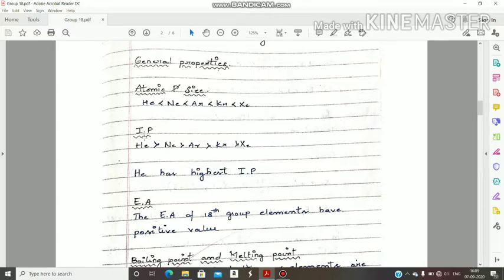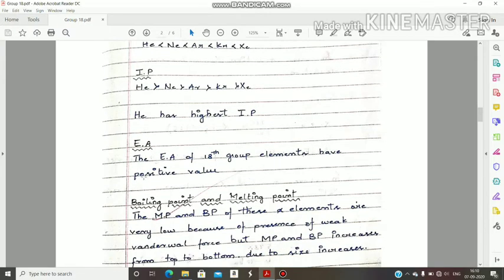Among all these elements, helium has the highest IP. Here, one more important point is there. Not only in this group, among all elements in the periodic table, helium has the highest IP. That is a very very important question. Not only in this group, but in the whole periodic table, helium has the highest IP.